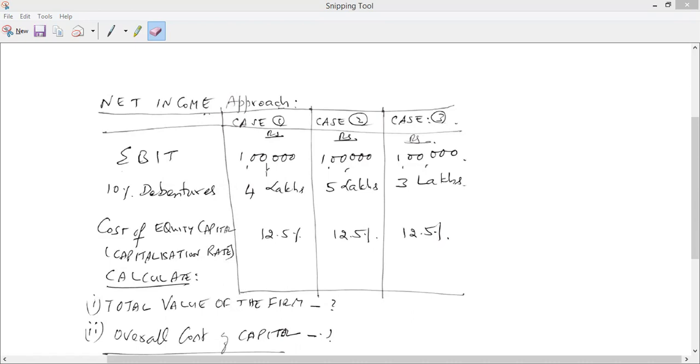Okay. The question says overall cost of capital. That's why, yeah. You are right. I forgot to mention that. That is incorrect. Not overall cost of capital. It should be cost of equity. Okay, fine.